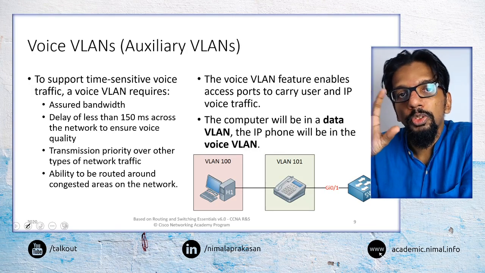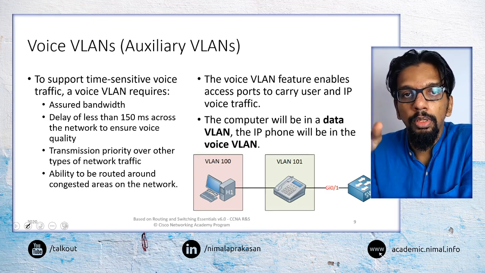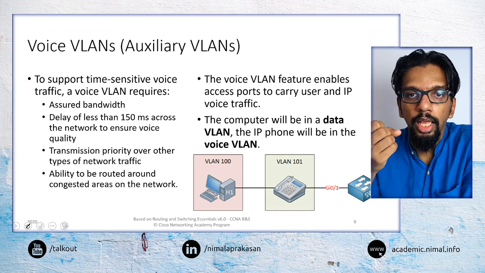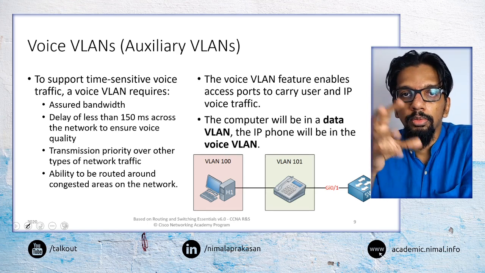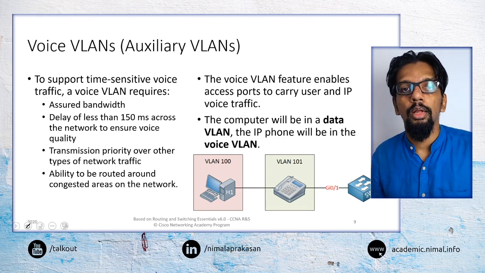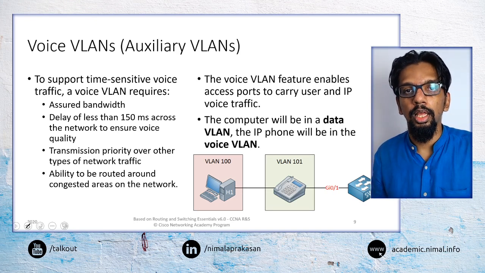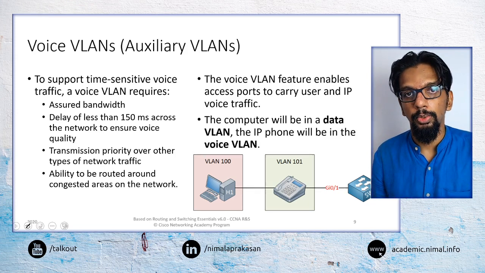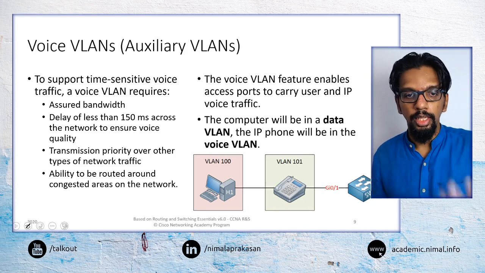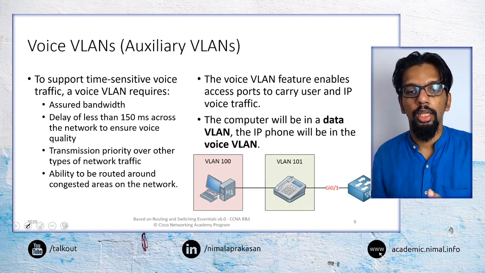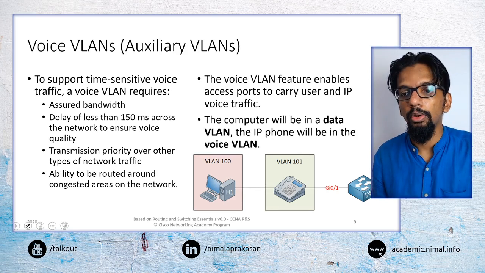One of the other special categories of VLANs that we may find in many organizational environments is what we call voice VLANs or auxiliary VLANs. Auxiliary VLANs are another type of VLAN that exist in addition to the standard data VLANs. These auxiliary VLANs will have some additional requirements or differences in the type of traffic they carry. An example of that is a voice VLAN. Normally voice VLANs are used when we are using voice over IP telephone devices, like an IP phone.